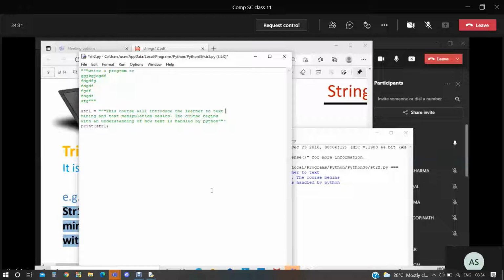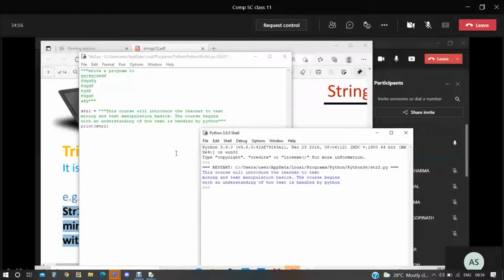If more than one line, multiple lines, we are assigning to a variable, then directly a paragraph also we can assign to a string. This is called the docstring. While I am executing it, it is displaying it as it is, because I have given the print statement and assigned that particular paragraph in a string. While we are displaying that string, it is giving the value as it is.